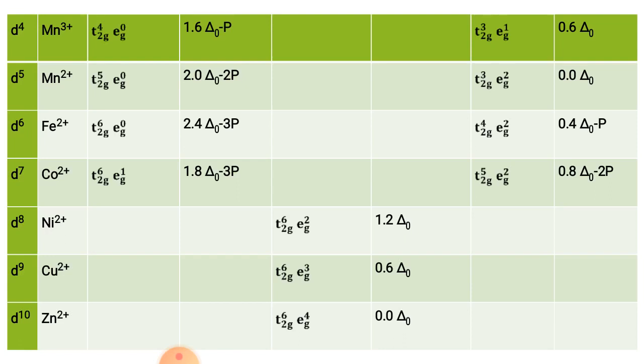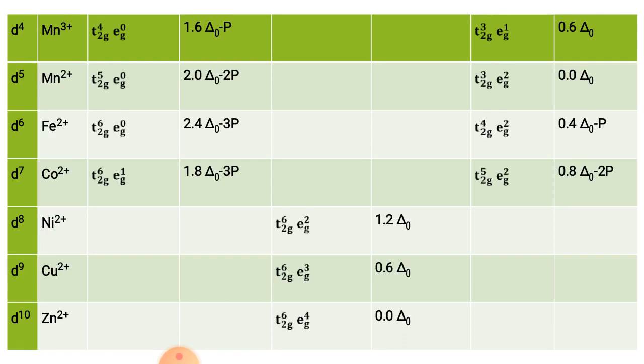Now again, d8 to d10 have the same condition. There is no requirement of a strong field or weak field condition. They give the same result whether strong field or weak field ligands are attached. Look at the condition, they also follow Hund's rule. t2g 6 eg 2, then t2g 6 eg 3 in d9, and in d10 t2g 6 and eg 4.